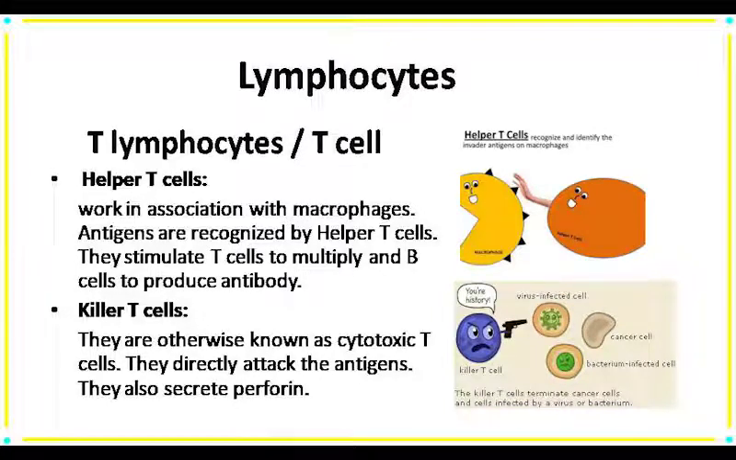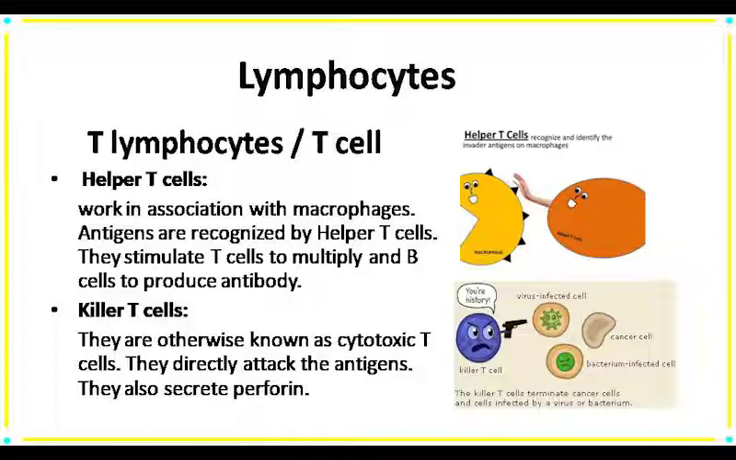The first one is helper T cells. Helper T cells regulate our immunity. They can recognize the antigen or pathogen that enters our body. They also work with macrophages. They are numerous in nature. The main functions of helper T cells are that they stimulate the T cells to multiply and also stimulate the killer T cells to destroy the antigen or pathogen. They also stimulate the B cells to produce antibody.